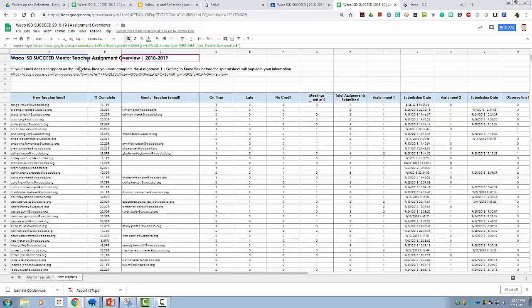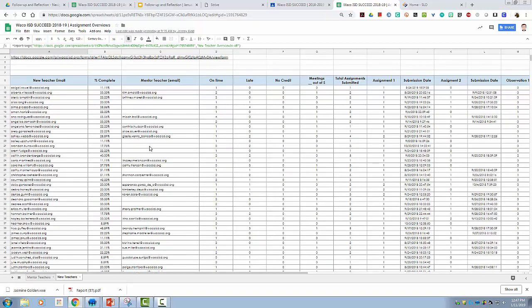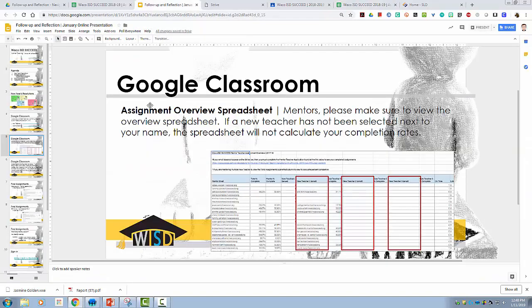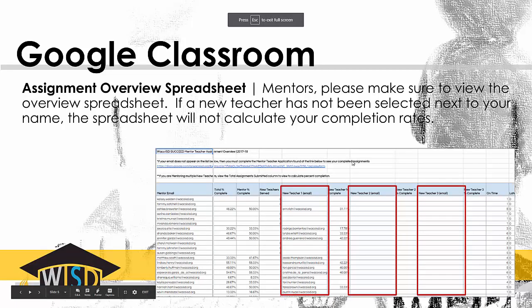So again, it says up here, if you've not completed assignment 1 by getting to know you, if you submit that, it will bring you up on the worksheet and then I can fill in the information regarding your mentor teacher. So again, as you have time, make sure that that information is accurate.